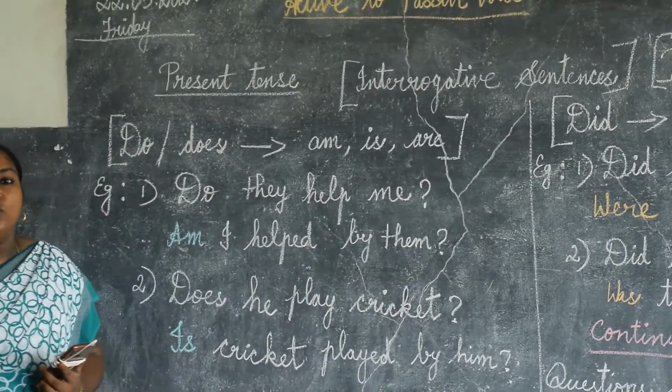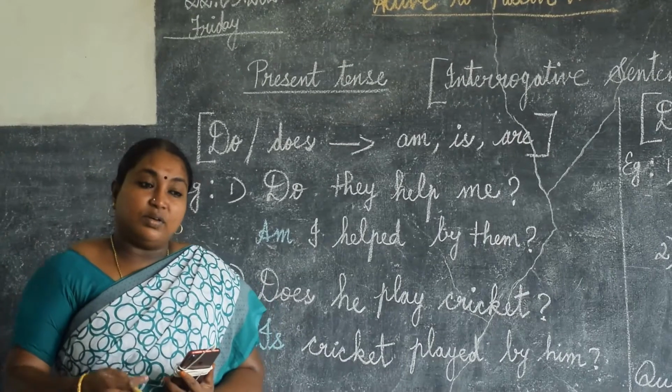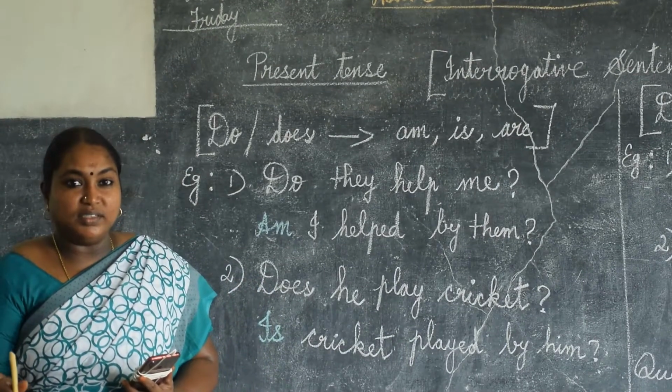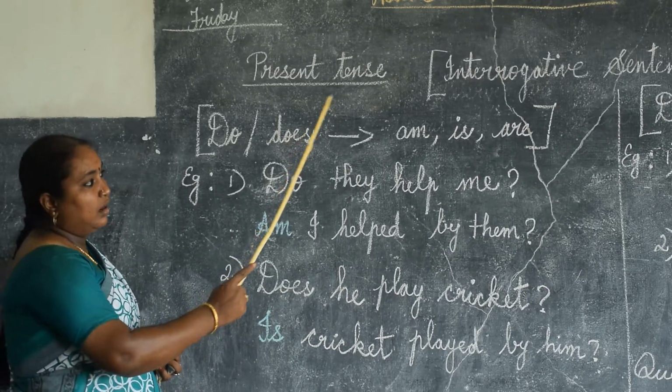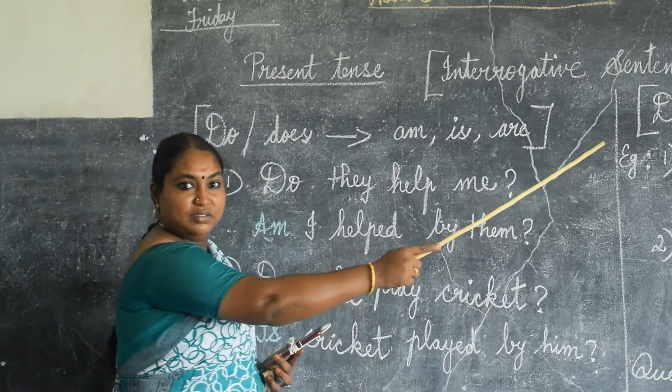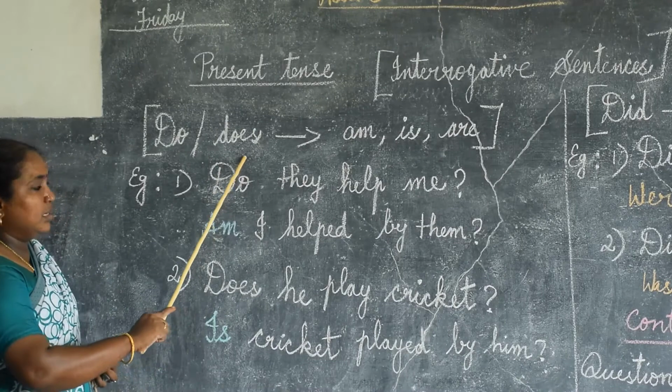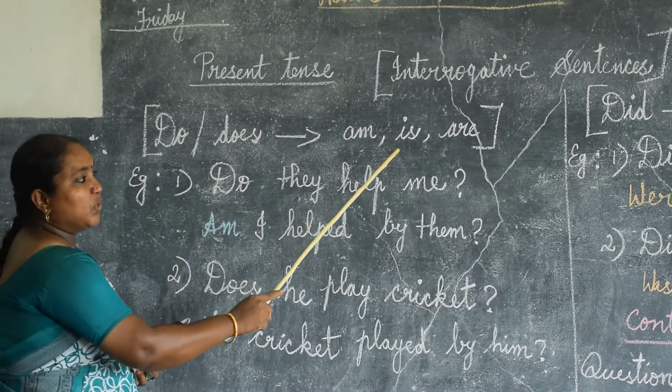But what does the rule mean? While we are changing to passive voice, we should not use this do, does or did, because in the passive form we have to use only be verbs.